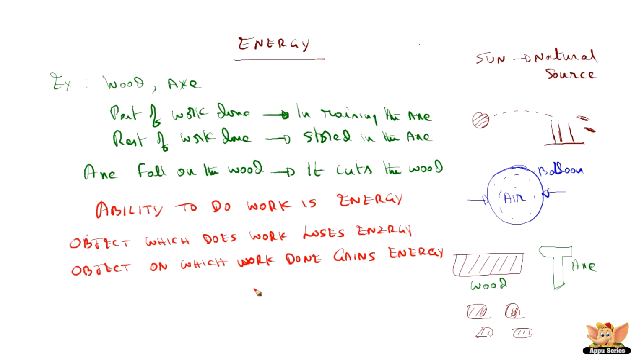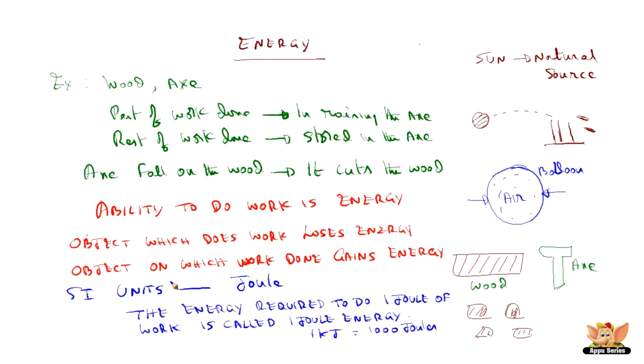Having understood what energy is, let us see what the units for energy are. Energy is nothing but, in a way, the ability to do work. So the work units will hold good for energy. The unit for energy is also the joule, just like work. This is the SI unit. Since the work done is equal to the amount of energy that is consumed, we can now define what a joule of energy is.